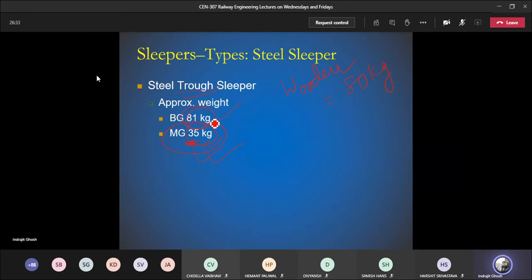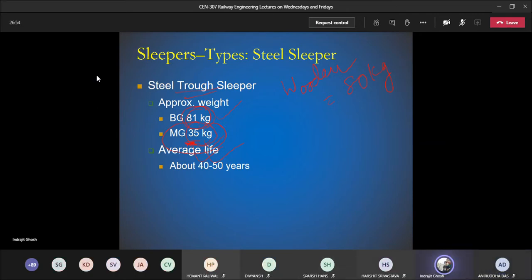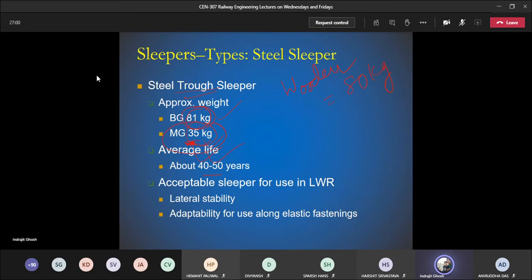So that's why the weight is in the range of 80 kg. Average life, it is 40 to 50. Anybody remember what is the average life of wooden sleeper? 12 to 15. Yes, 12 to 15. So it is 40 to 50 years. So we can say that this is better than the wooden sleeper.